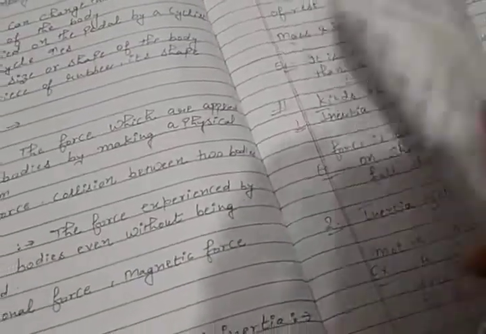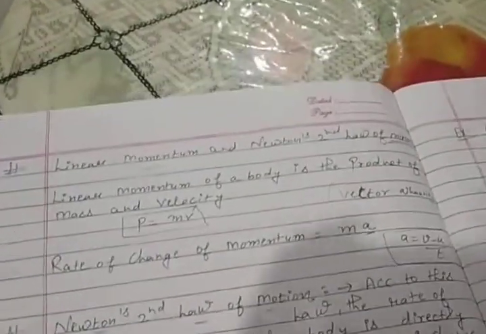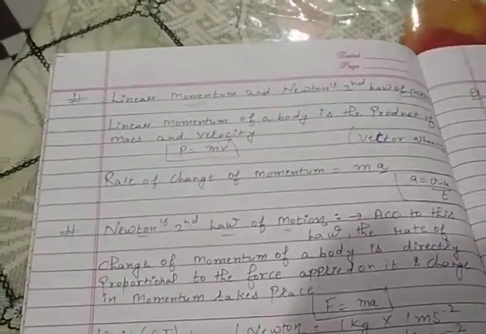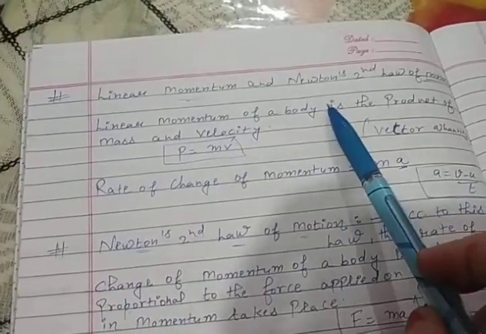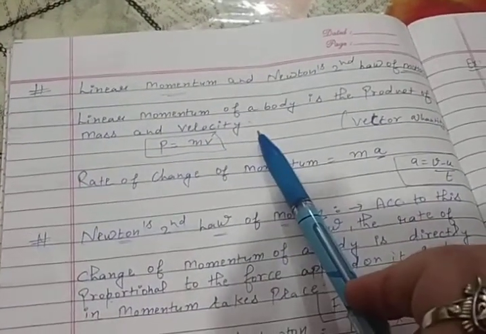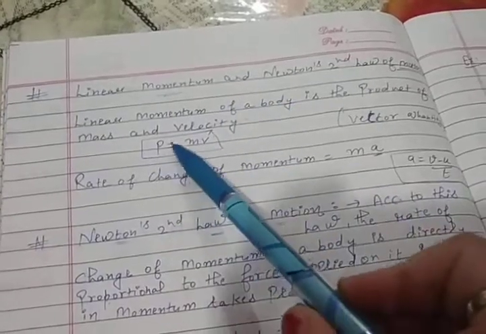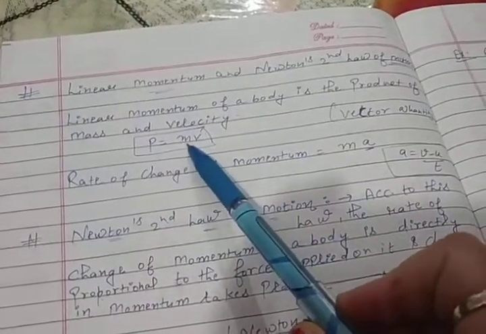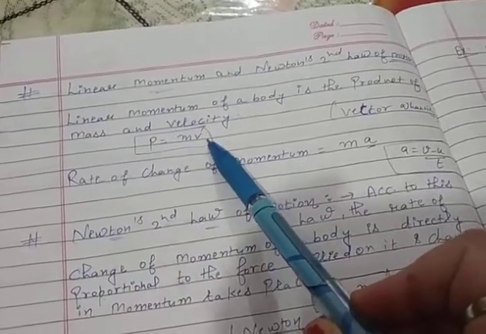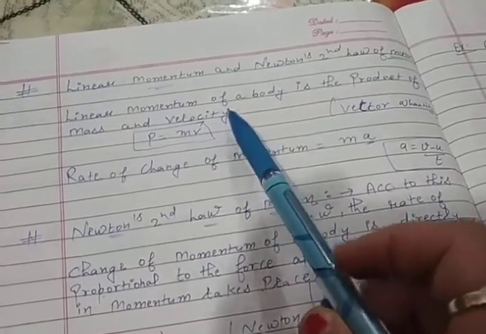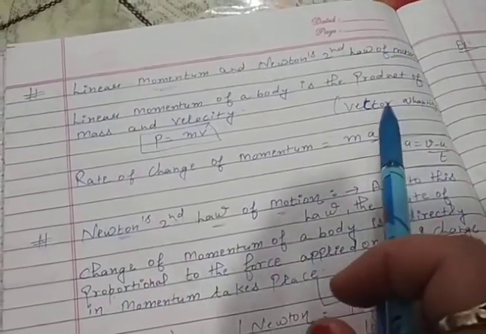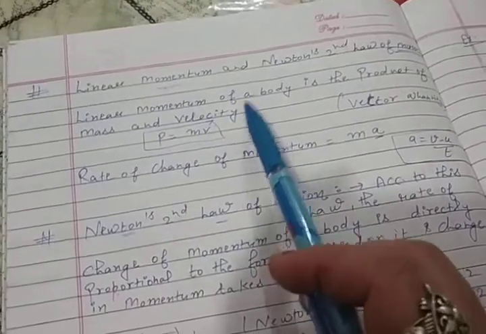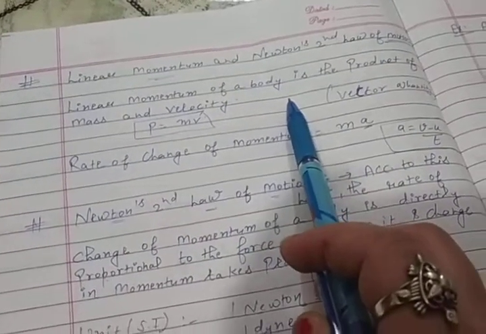Okay. So students, our next topic is linear momentum and Newton's second law of motion. Firstly, we will discuss linear momentum of the body. Linear momentum of the body is the product of mass and velocity. Linear momentum is denoted by P, mass is denoted by m, and velocity is denoted by v. So this is the relation: linear momentum is equal to mass into velocity, and linear momentum is a vector quantity. That means it tells us its magnitude as well as its direction.